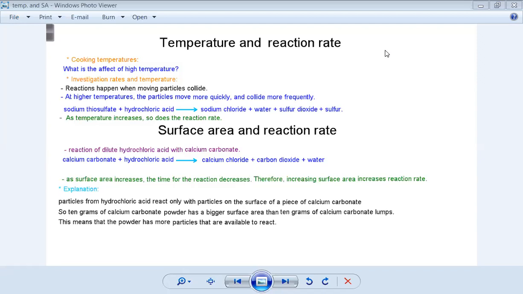Sorry, can you repeat the question again? I was asking about your suggestions. What is the effect of high temperatures on cooking food? Yes, Sophie? Sophie, your connection is a little bit weak. I couldn't hear you. Can you repeat, please? I said if the temperature is higher, the food will cook faster. Okay, thank you. Salma, do you have another opinion? No, I don't think so. I have the same opinion.